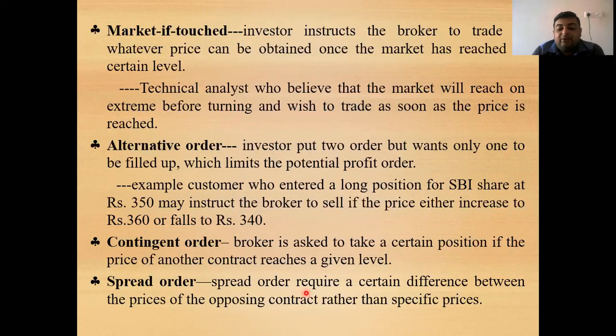Next, spread order. A spread order requires a certain difference between the prices of opposing contracts rather than specific prices. So if there are two opposing contracts, a spread order means to buy one thing and sell another. For example, to buy one future of copper and to sell another future of iron. Here there are two opposing contracts, or the person has entered into two contracts: one is the long future contract of aluminum, and the second is the short future contract of aluminum. So here, rather than specific prices, the difference between the prices of the opposing contracts is what matters.